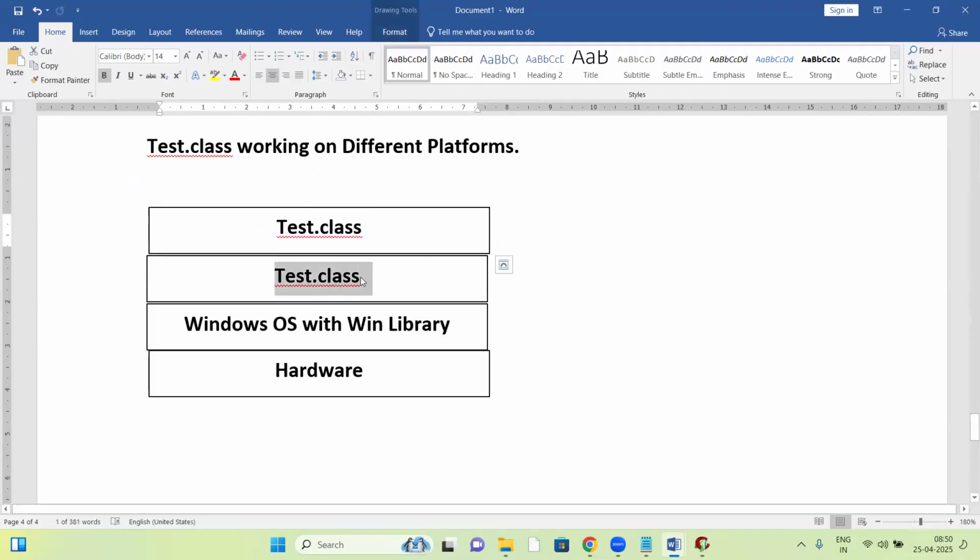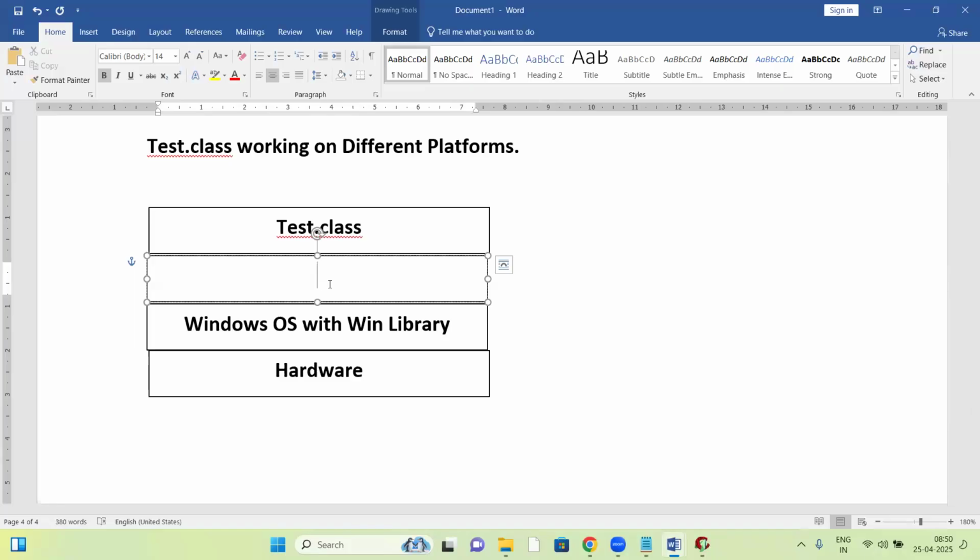So what is this layer? One more will come into the picture to link the Test.class file with the Windows OS library. Can anyone guess it? Interpreter, sir. Yes, Srikanth is saying something? Interpreter? No, not interpreter. Yes, of course, interpreter, okay. Yes, partially right. Yes, exactly.